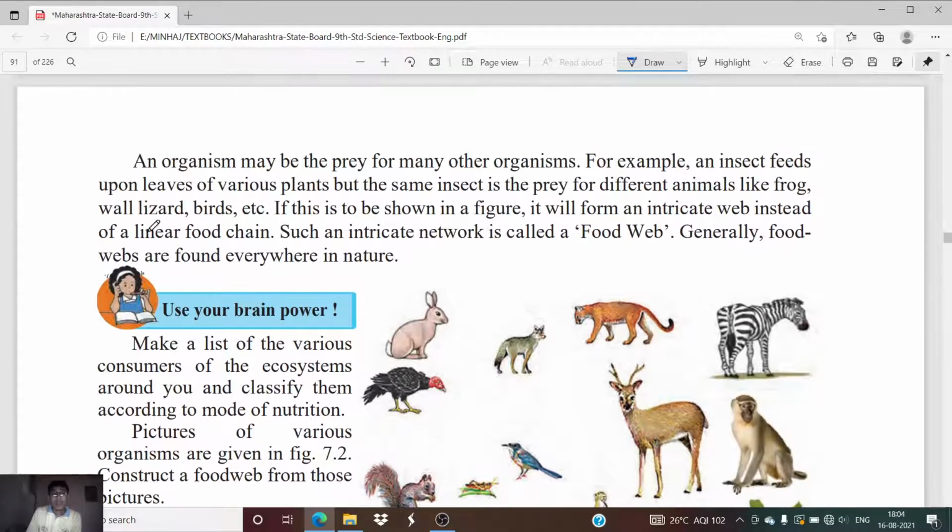Now an organism may be the prey for many other organisms. For example, an insect feeds upon leaves of various plants, but the same insect is the prey for different animals like frog, wall lizard, birds, etc. So a single living organism does not consume just a single other living organism.